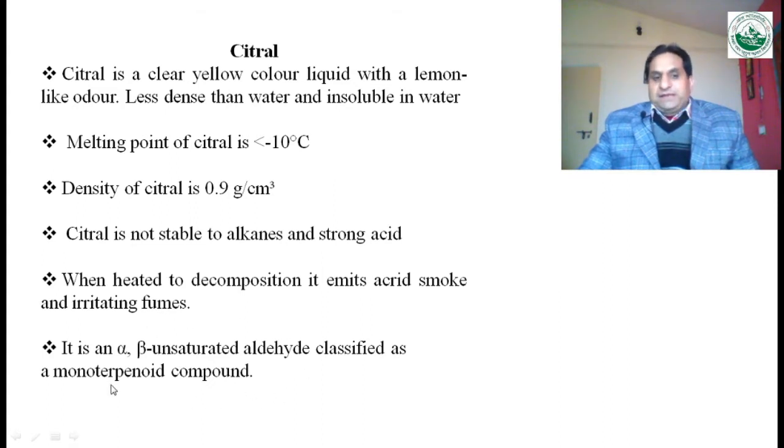So chemically it is a monoterpenoid compound, so we can say that it consists of 2 isoprene units. Yesterday, in the previous lecture, we studied the introduction to terpenoids. In the definition we said that terpenoidal compounds are compounds which consist of isoprene units. C5H8 is the formula of the isoprene unit, and monoterpenoids consist of 2 isoprene units.